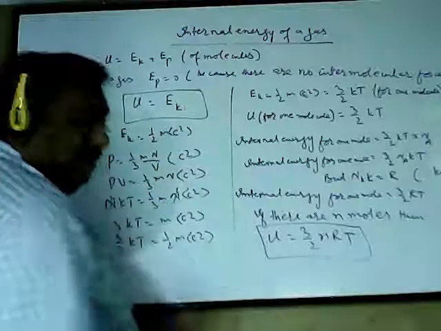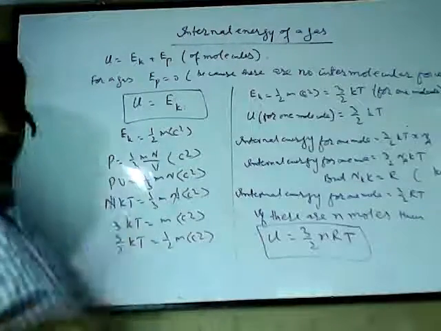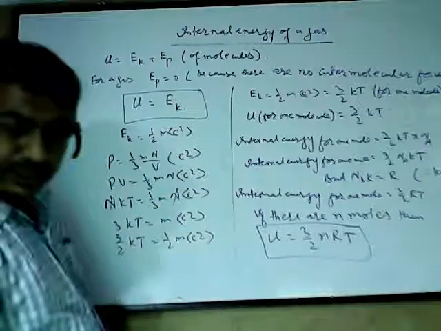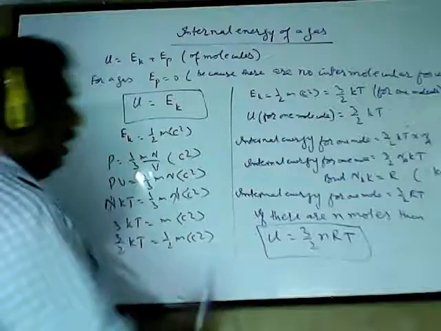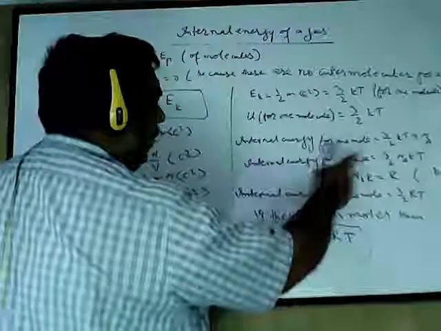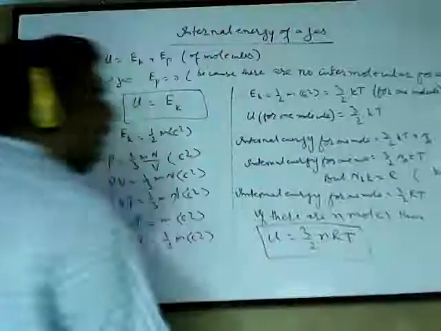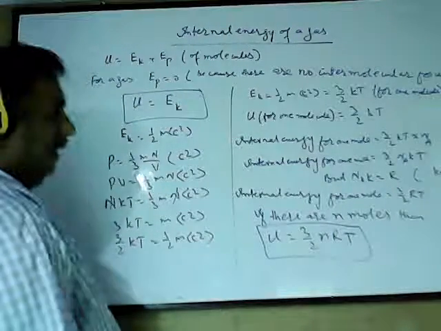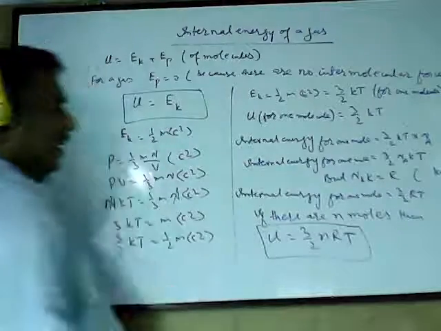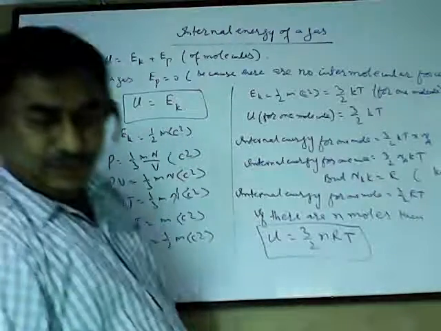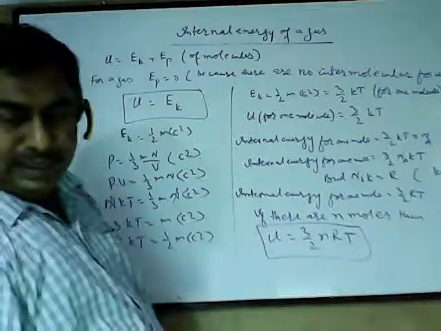This is for one molecule. In 1 mole, there are always Avogadro's number of molecules. So for 1 mole, there are Na molecules. So I can say internal energy for one molecule is 3 upon 2 kT, multiplied by Na. Then the internal energy for 1 mole will be equal to 3 upon 2 Na kT.